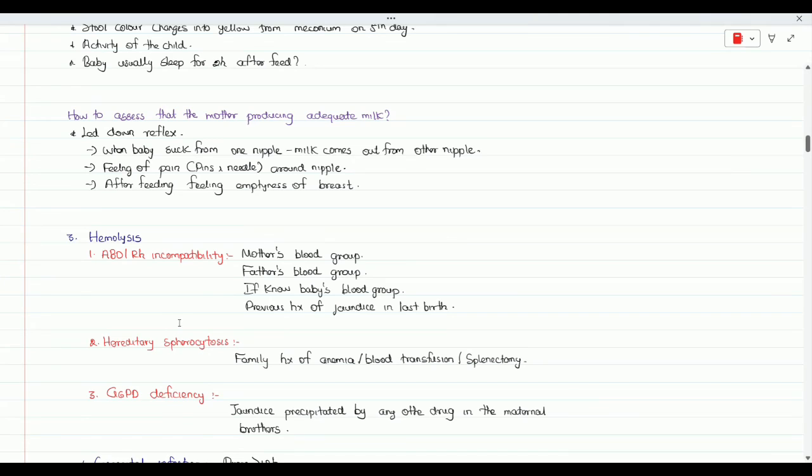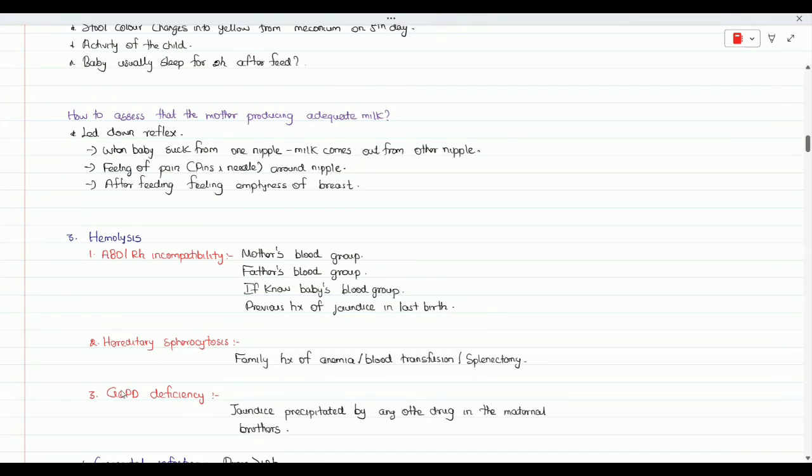And spherocytosis. Spherocytosis children are there, because I used to see them in the clinic. You would have also seen. So if you suspect any kind of cause related to spherocytosis, just ask family history, and whether there is any history of blood transfusions or splenectomy done in the family or to the baby as well in the past.